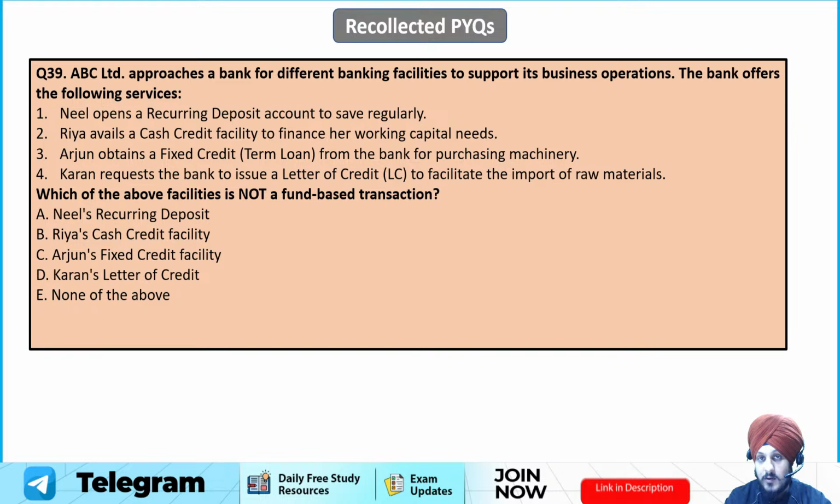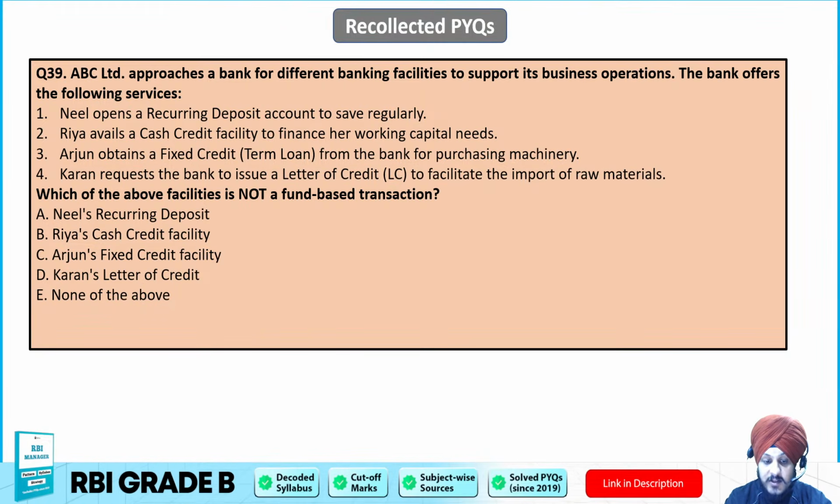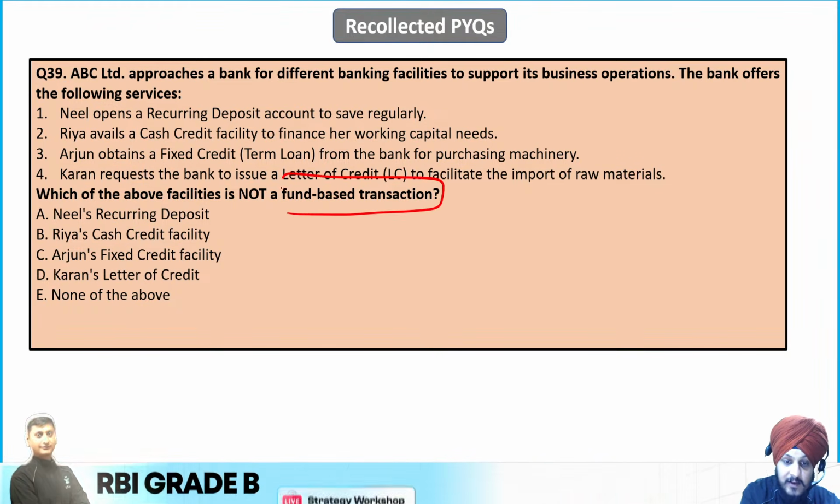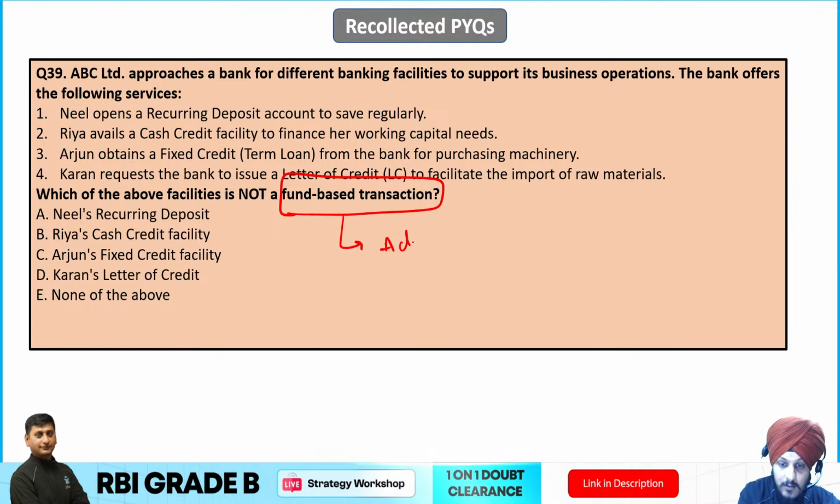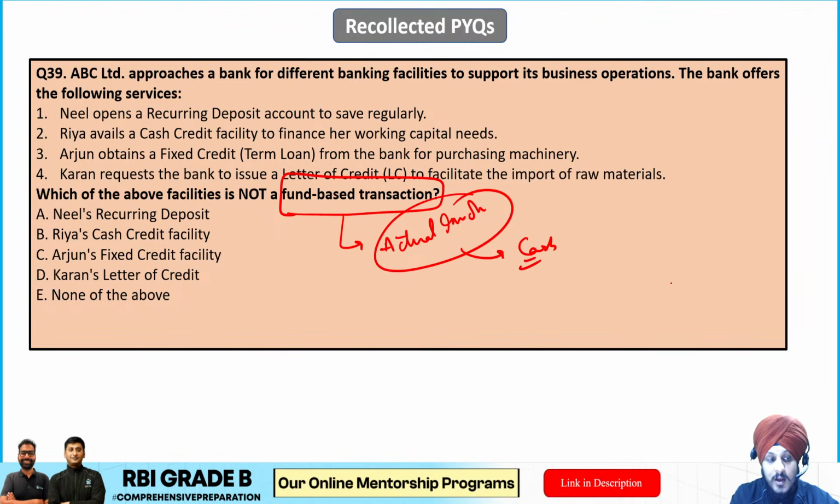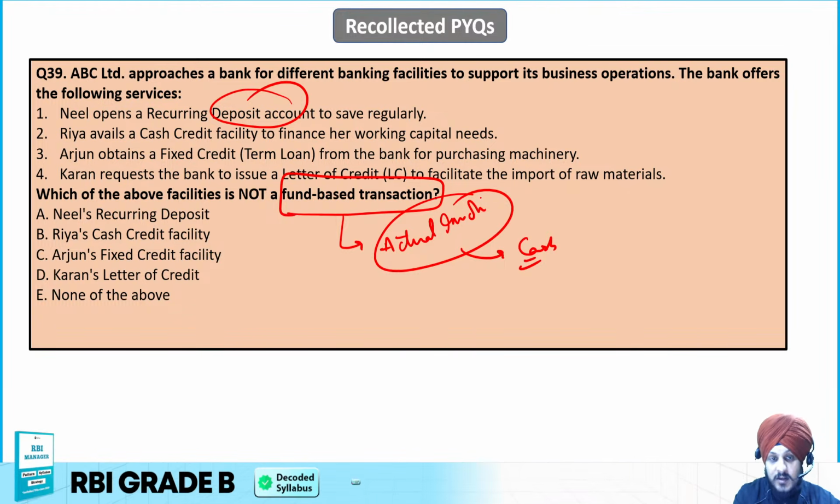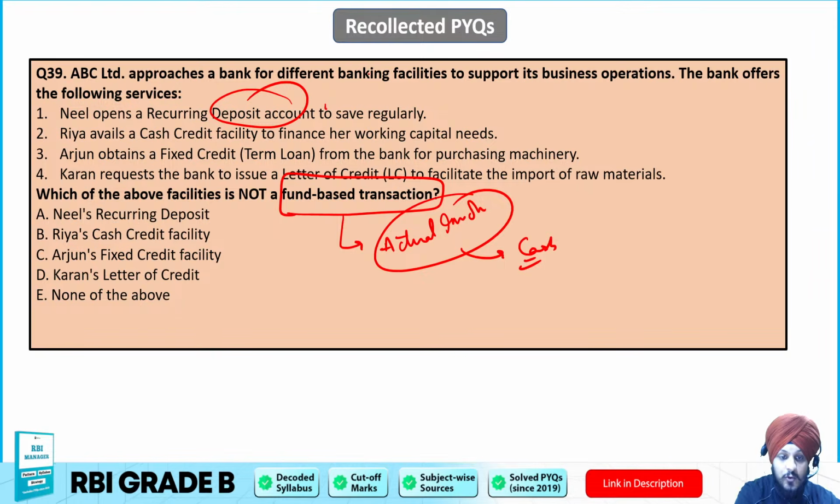This is an easy question. A similar type of question was asked in the PYQs also, on fund and non-fund based transactions, if you have gone through the PYQs. Fund-based transaction basically means where there is actual involvement of cash. Now, if you see all the options, Neil is opening a recurring deposit account, which involves funds, the cash directly. So that is going to be a fund-based transaction.